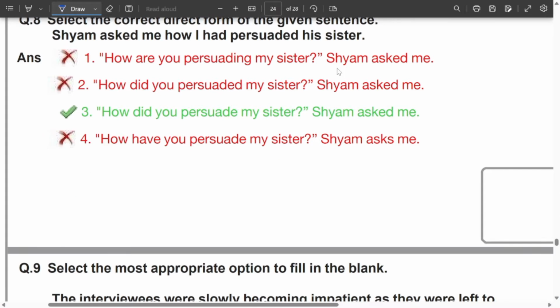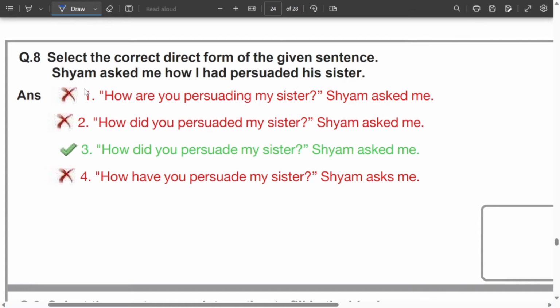Next, select the correct direct form of the given sentence. What is the direct form given here? Sham asked me how I had persuaded his sister. Clearly this is a question, an interrogative sentence, and in an interrogative sentence we need to look at both the tense and the given verb. The verb is asked, and the given tense is I had persuaded. I had persuaded is the past perfect tense. That is already reported speech, past perfect tense.